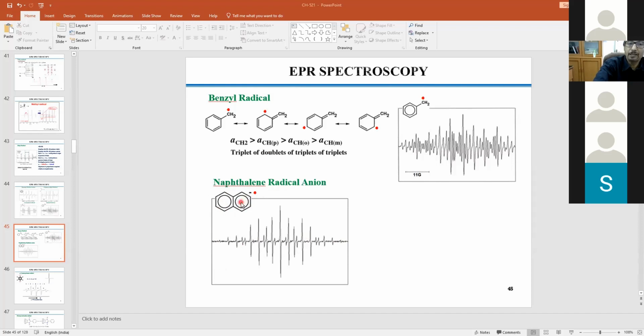So if it is localized on a particular ring, then you have to use 2nI plus 1. That means 2 into 4, 4 is there, into half, plus 1, that means 5. And for this one, another set, 2 into 4 into half plus 1, another 5. So 25 lines. And I just checked it, it is very close to 25. Very close. But here again, 25 lines you will not get. If I count it, you see 1, 2, 3, 4, 5, 6, 7, 8, 9, 10, 11, 12, 13, 14, 15, 16, 17, 18, 19, 20, 21, 22 maximum.